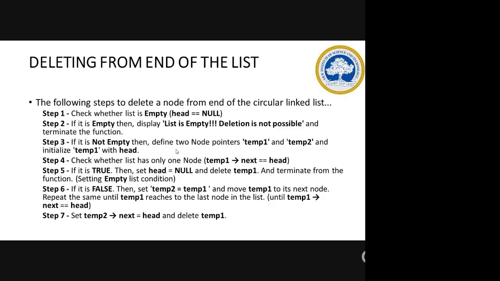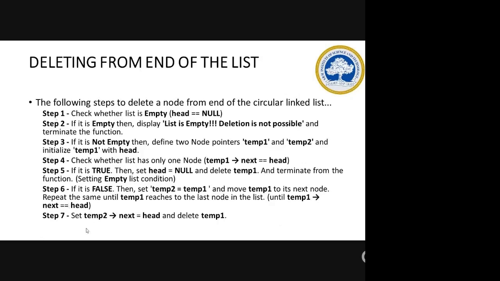In that case, if it is true, this is the same procedure as the previous one. You are setting head as null and you are deleting the temp. If it is false, in the sense you have multiple elements in the list, then you will move the pointer till the last node, repeating the step with temp1 till it reaches the last node. When it reaches the last node, what will happen? The last node will be deleted. You have to delete it.